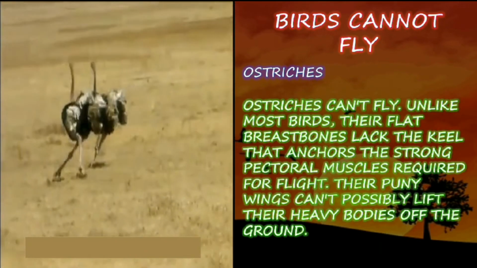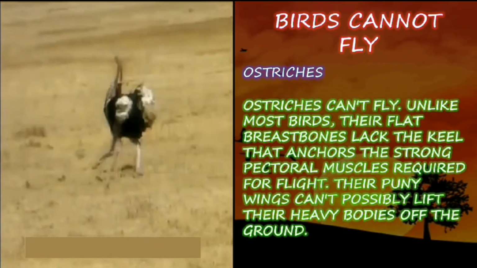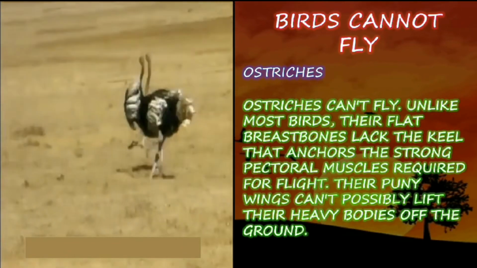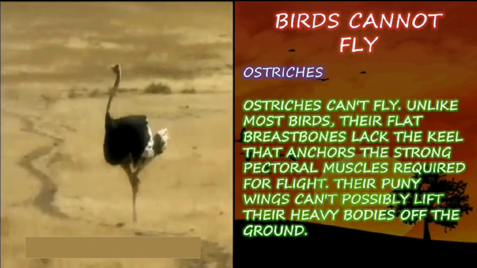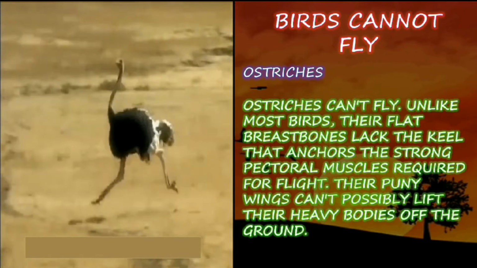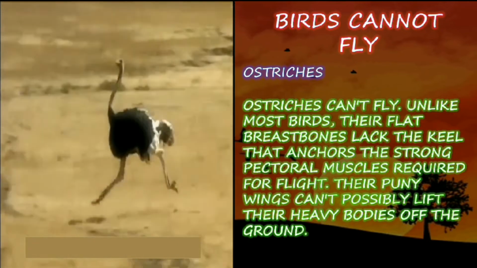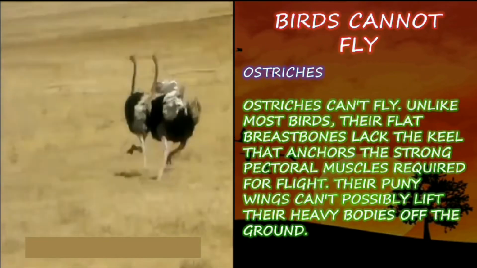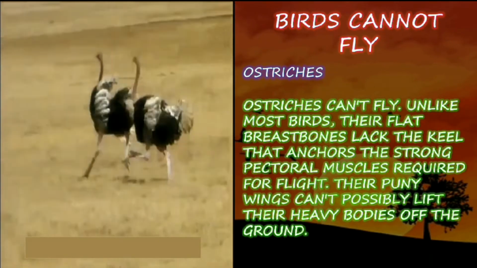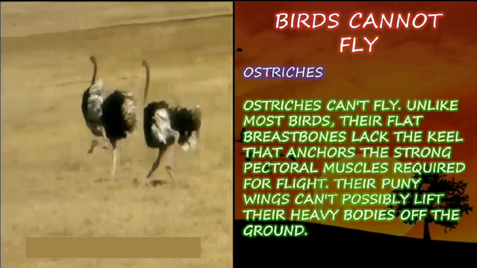Birds that cannot fly: the ostrich. The ostrich also cannot fly. Unlike most birds, their flat breastbones lack the keel that anchors the strong pectoral muscles required for flight. The puny wings cannot possibly lift their heavy bodies off the ground. They are very heavy birds, and the wings cannot lift their weight. It has very long legs. The only things it can do are run and swim, but not fly.